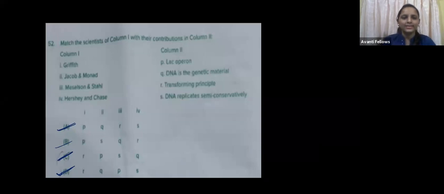Yes, guys, see here. We know the Griffith experiment, right? This is very easy. The Griffith experiment was R, right? So wherever R is there, you can choose those answers only. There is no R in option A and option B. R is present only in option C and option D. We can cancel option A and option B. So now we have confusion between C and D.